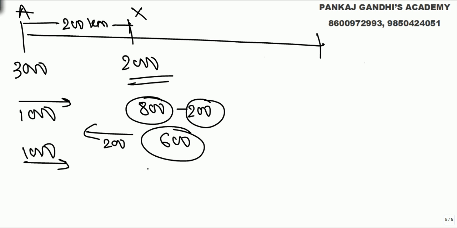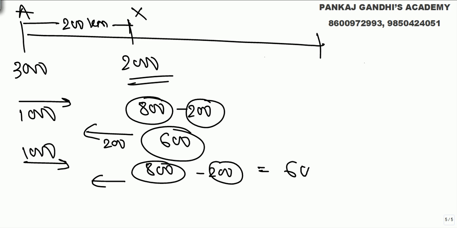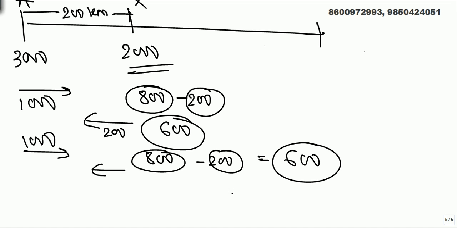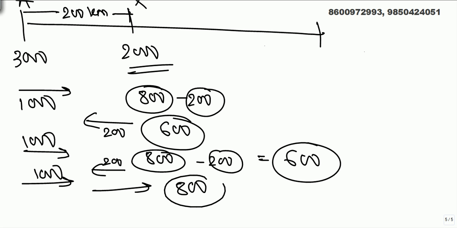Again he goes with 1000, he has got 800. To come back 200 kilometers he needs 200 bananas, so he drops 600. He comes back with 200 bananas. He starts with 1000, goes 200 kilometers and reaches here with 800.